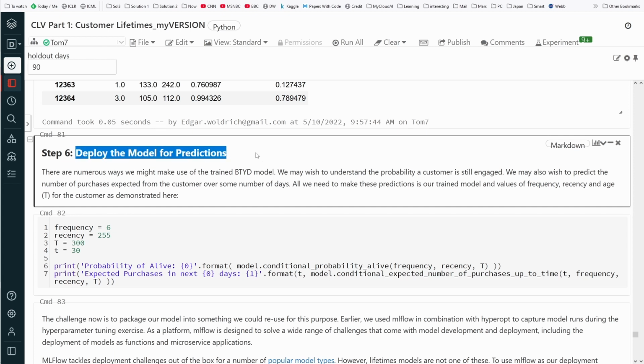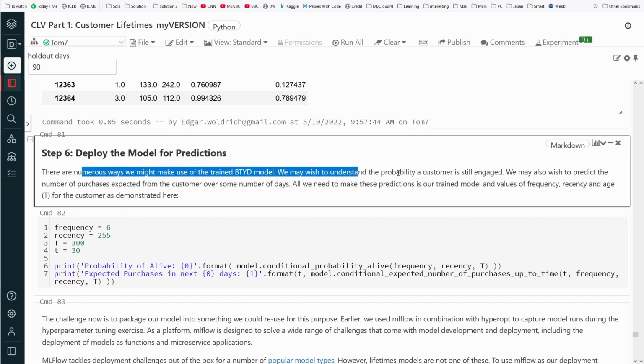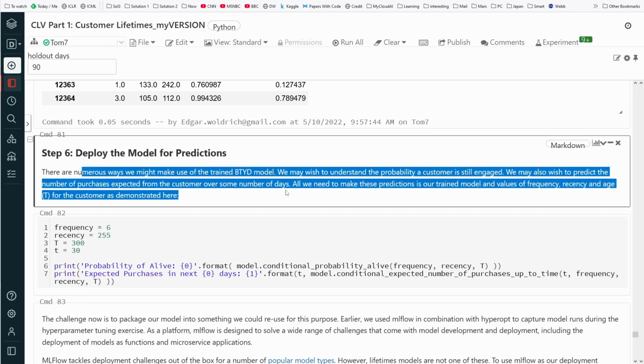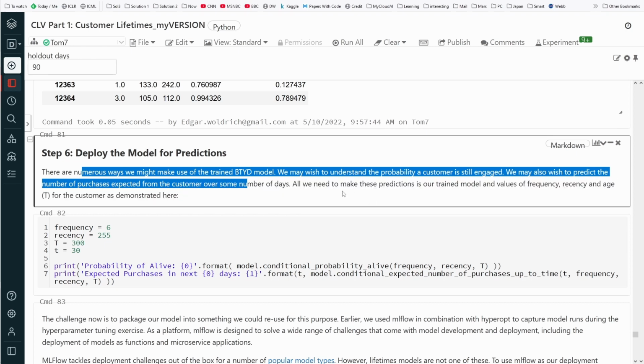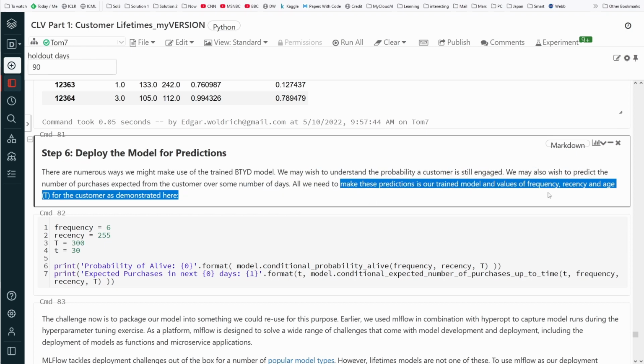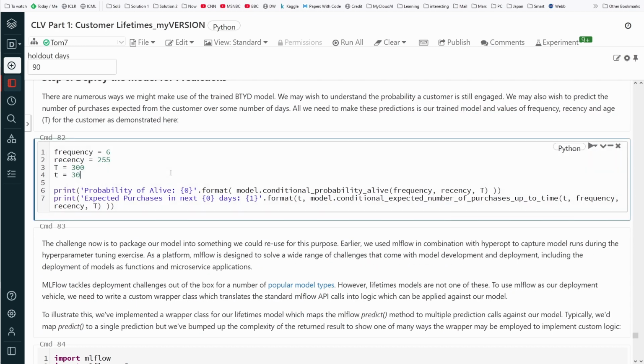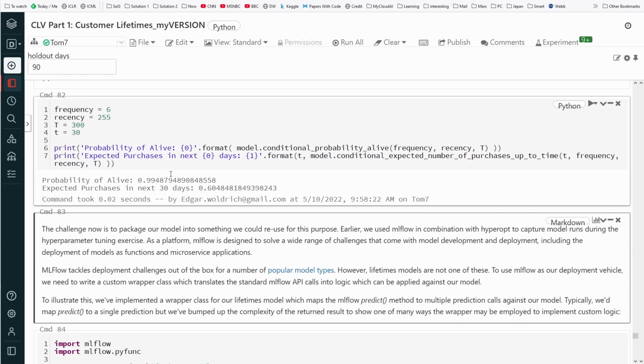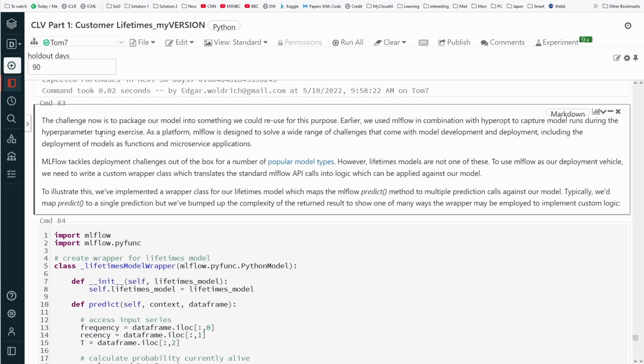Deploy the model for predictions. There are numerous ways we might make use of this model, for example to predict the number of purchases. All we have made is a trained model. The challenge now is to package our model into something we can reuse.